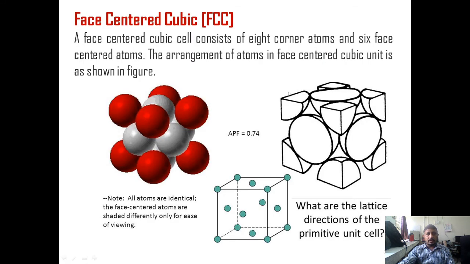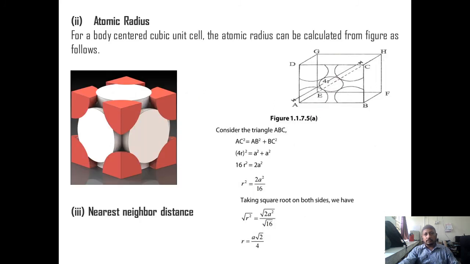The corner atom contribution is 1, and each face centered atom is shared by the 2 unit cells, so its contribution to the particular unit cell is half. So there are 6 face centered atoms, so the total effective number of face centered atoms is 3, and so the total number of effective atoms in the FCC Bravais lattice is 3 plus 1, that is 4.